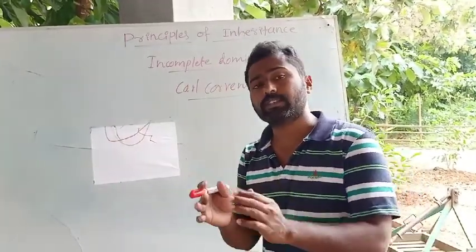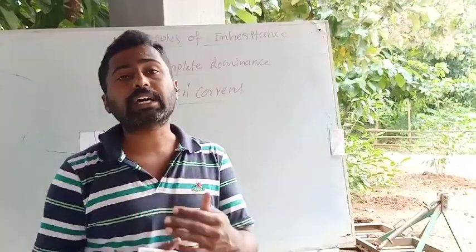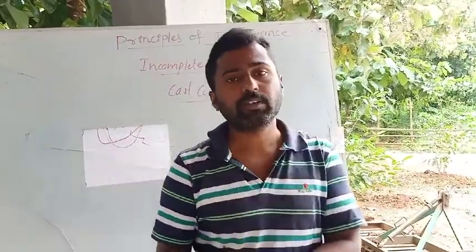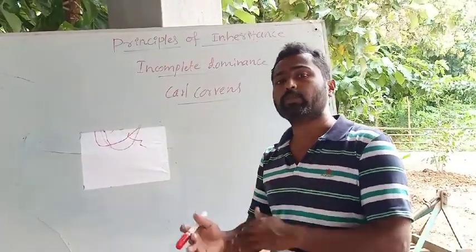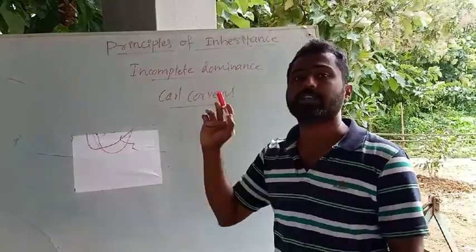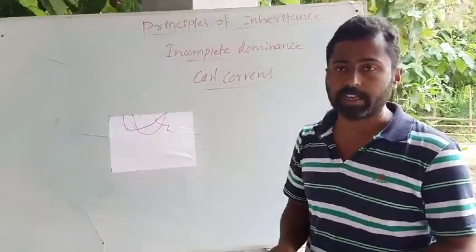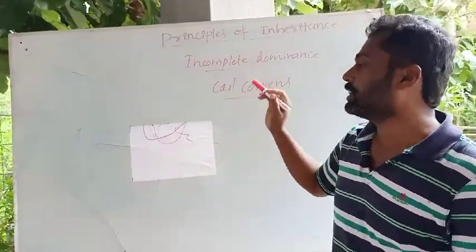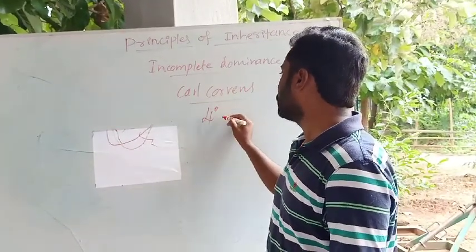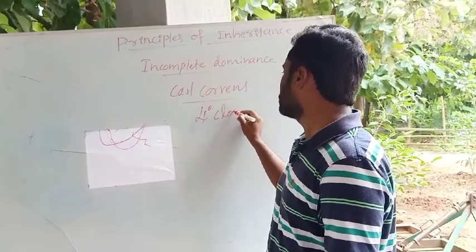Okay, this is not always the fact. Sometimes some deviations are observed in Mendelism. It means Mendel's laws may deviate, or new mechanisms will appear. That is what is called incomplete dominance, a deviation from Mendelism. It was first discovered by Karl Correns in a plant, the 4 o'clock plant,